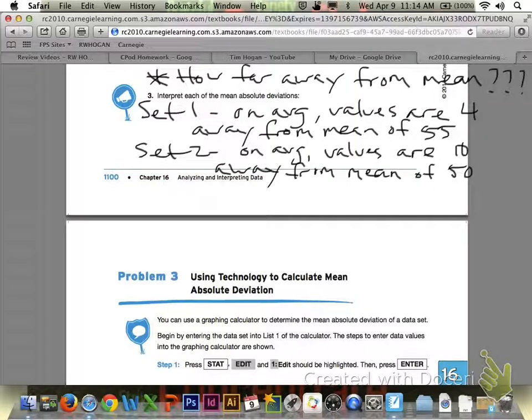Finally then, if we take a look at number 3 down at the bottom as far as interpreting each of the mean absolute deviations, remember we're trying to figure out how far away from the mean we are. In set 1 then, on average, the data values would be 4 away from the mean of 55, and for set 2, on average, the data values would be 10 away from the mean of 50.